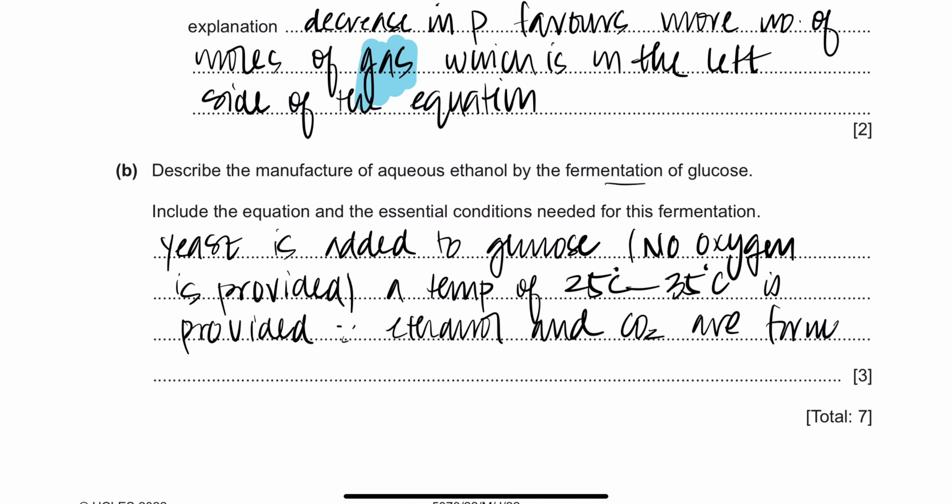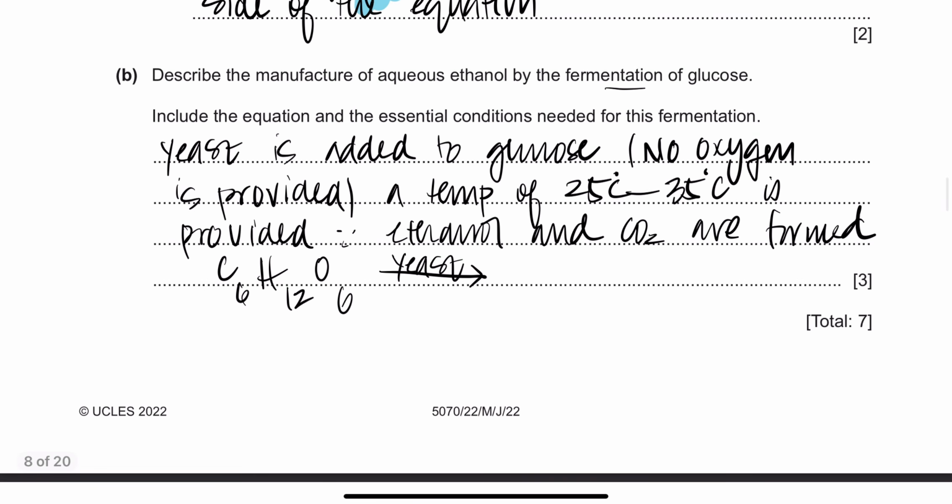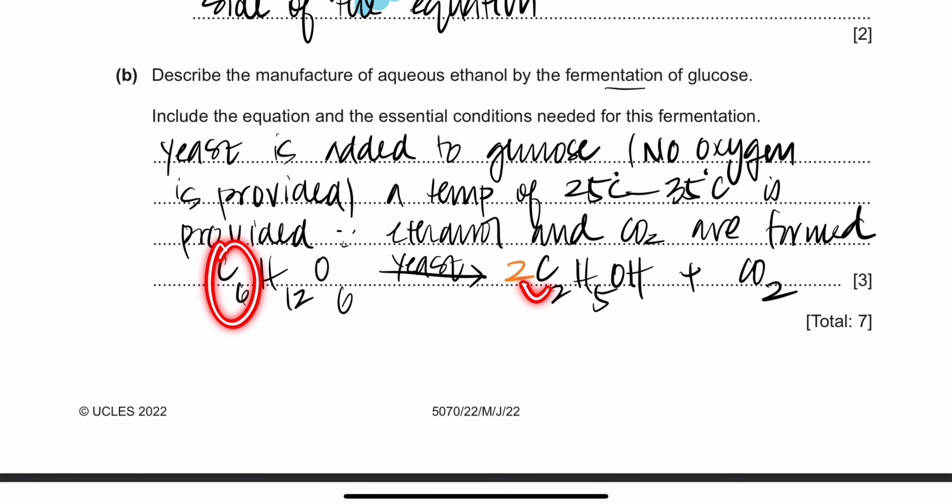They're saying write the equation too. It's going to be C6H12O6, and you add yeast to it, and that's going to give you C2H5OH, that's my ethanol, and carbon dioxide. To balance the reaction, you have 12 hydrogens here, you only have 6 hydrogens here, so just add a 2 here, and hydrogens are balanced. If you look at carbons, you have 6 carbons here, and 2 here. So 2 times 2, you have 4 here. If I add a 2 right here, carbons are also balanced, and therefore oxygens are also going to be balanced. Why?